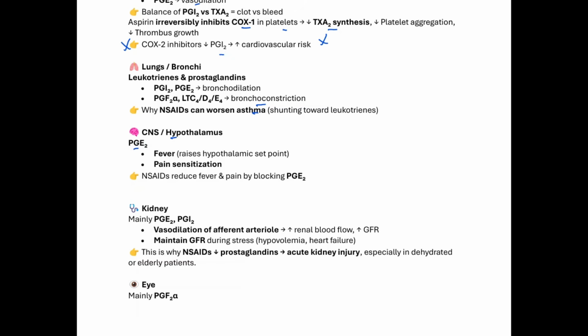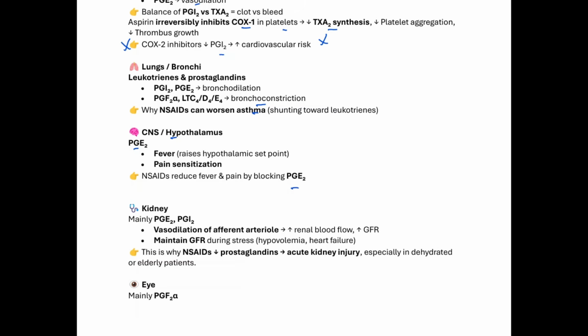So that could lead to fever by raising the hypothalamic set point. So PGE2 increases fever, and it could also mediate pain, and that's why we use NSAIDs and acetaminophen to reduce fever and pain, because by blocking cyclooxygenase, they will decrease prostaglandin production, thereby helping with fever and pain.